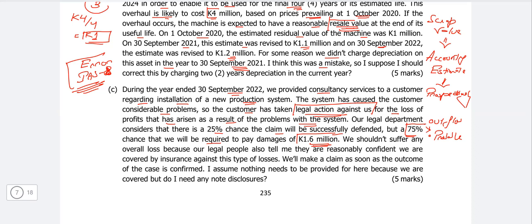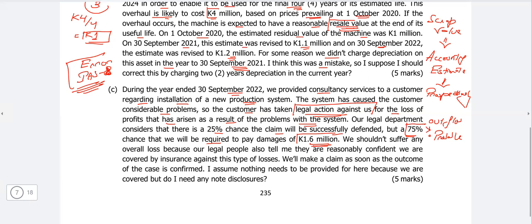Provision is a liability of uncertain timing and amount, and provision is a present obligation as a result of a past event, and the criteria is that a reasonable estimate can be made, which is 1.6 million. So it meets the criteria that there is a present obligation because there is an ongoing case on the company. Outflow is probable, which is again meeting the criteria, and a reliable estimate can be made. So the criteria is complete. Now we need to record the provision within the financial statement.